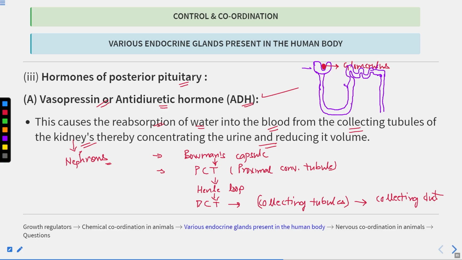This is the Bowman's capsule. This is the proximal convoluted tubule. This is the Henle's loop. This is the distal convoluted tubule, and this one is the collecting duct. All right.